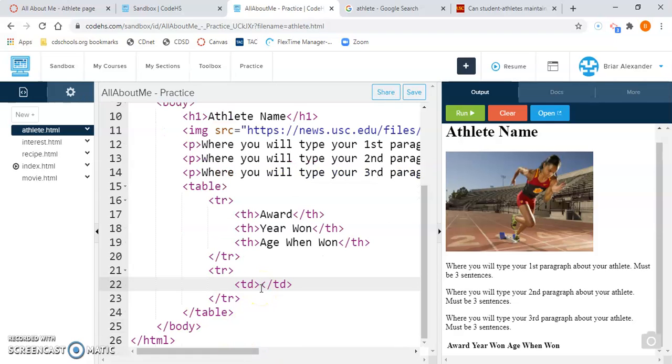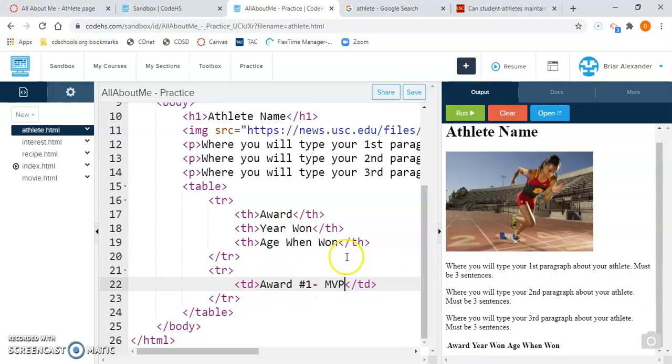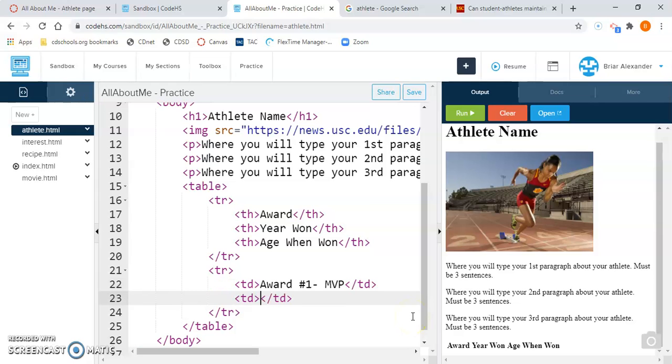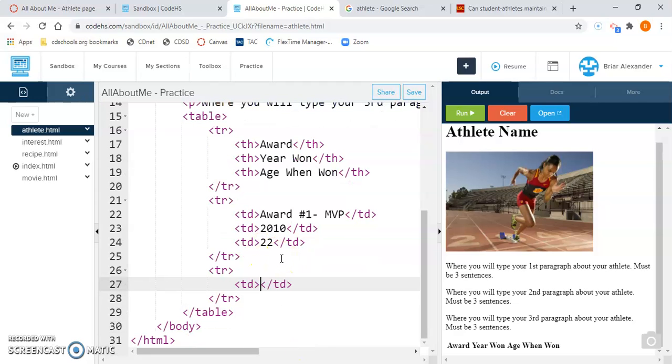Here you would use a table data tag, and you would type award number 1. Maybe it was an MVP award. Who knows? You need to put an actual award for this athlete that you've chosen. TD tag, maybe they won this award in 2010. Just an example. Another TD tag. Maybe they were 22 when they won that first award. I'm going to click to the right of my closing table row tag and do another table row tag. Another set of TD tags, and this will be award number 2.